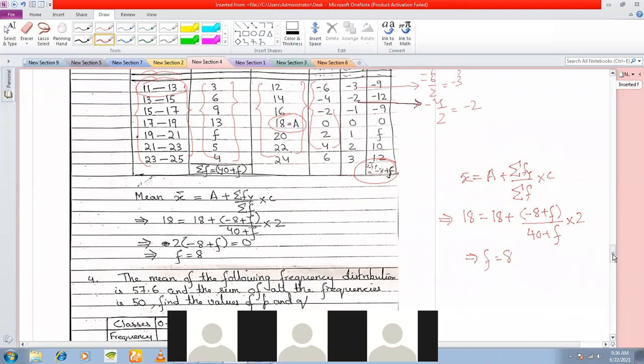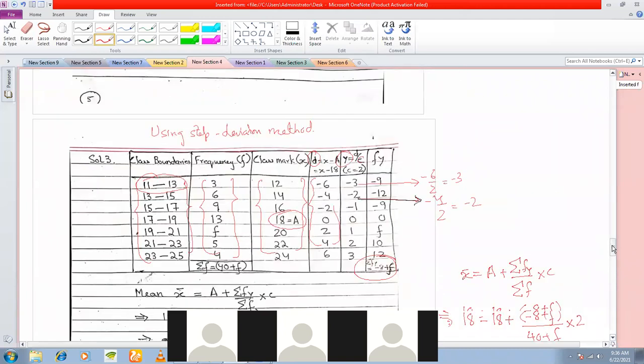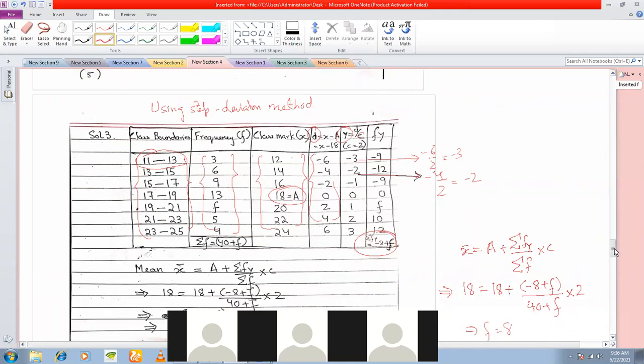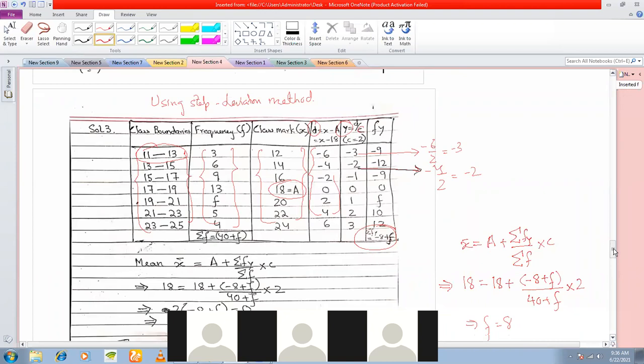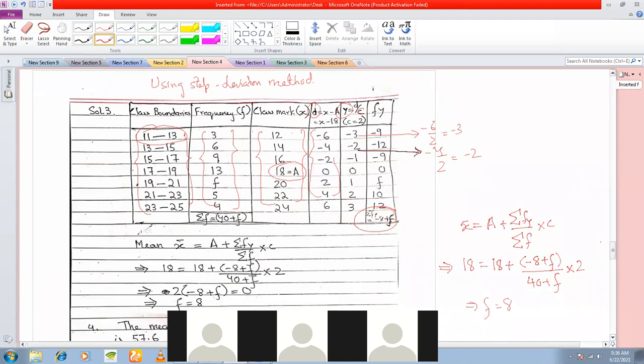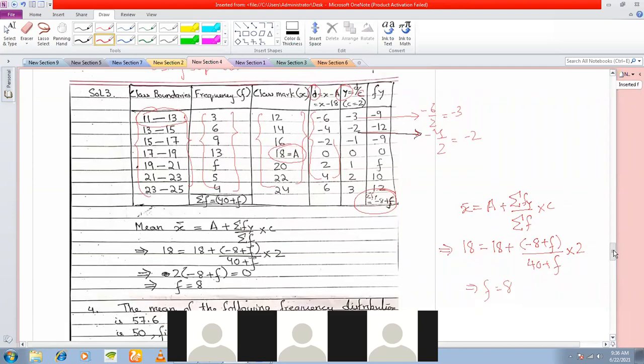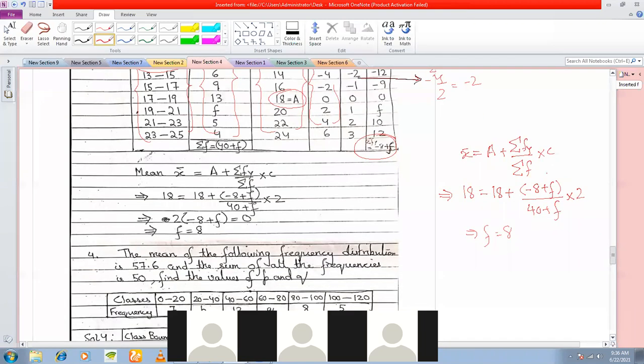So this I have done by step deviation method. You can do it by deviation method also. Tomorrow I will show you how to do this by deviation method. And you can use direct method also to calculate this. So tomorrow I'll be showing you all that. Fine. So I'll stop here for today.